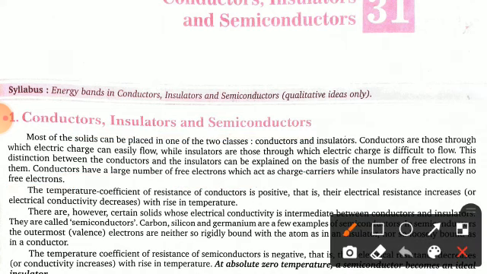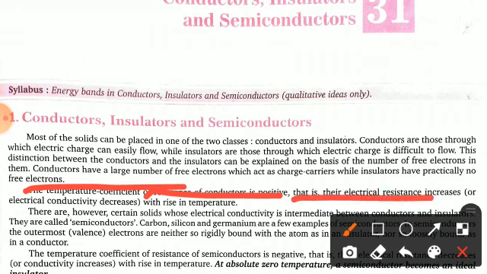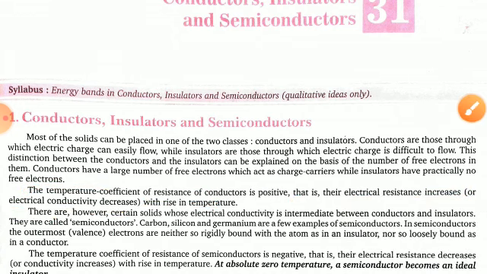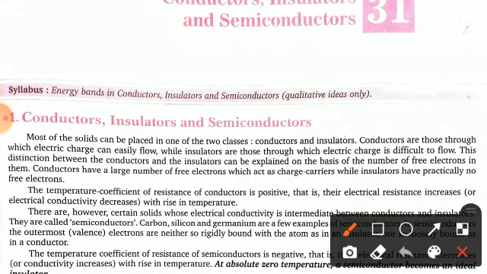Now you can see that the temperature coefficient of resistance of a conductor is positive, that is, their electrical resistance increases and their electrical conductivity decreases with rising temperature. As you increase the temperature, their resistance increases while their conductivity decreases, because there is an inverse relation between conductivity and resistivity.